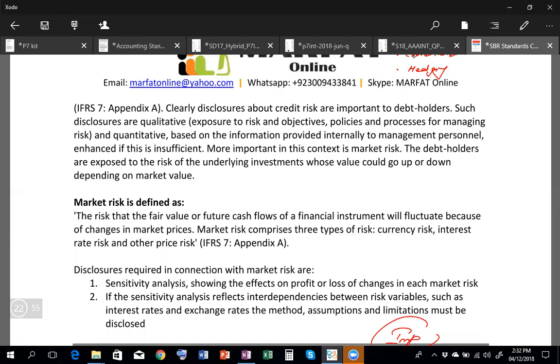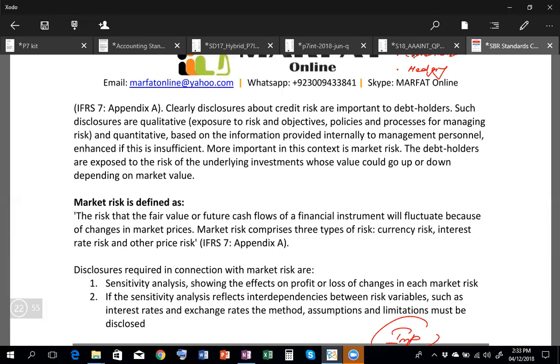The hedge instrument is actually a product given to you by a financial institution, such as options, swaps, futures, whatever. Hedge accounting simply means that when you do the hedging, you are managing your risk.